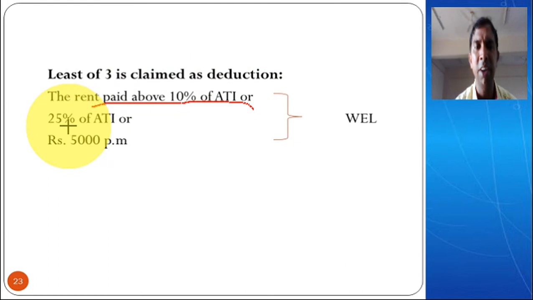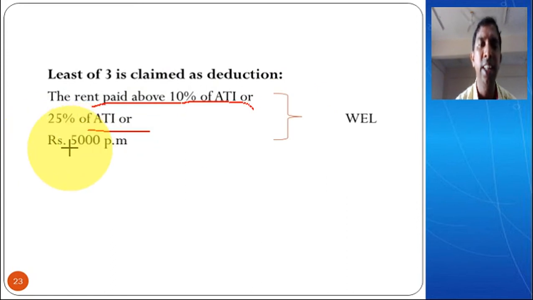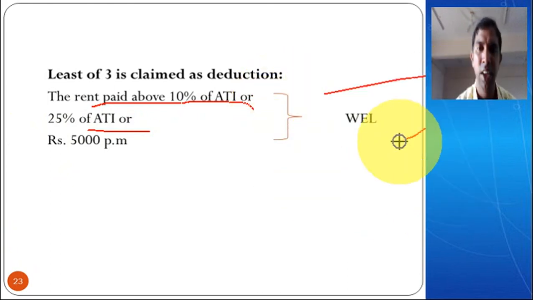Then 25% of ATI, directly put 25% of the ATI and write it in the column. And then rupees 5,000 per month, that is 5,000 into 12, that is 60,000. Whichever is less is your deduction.